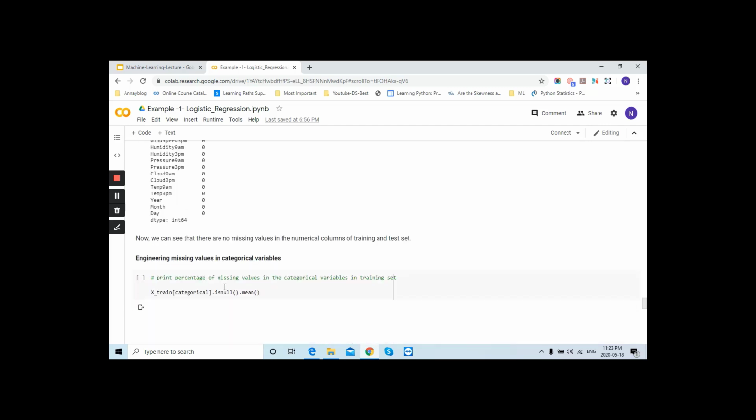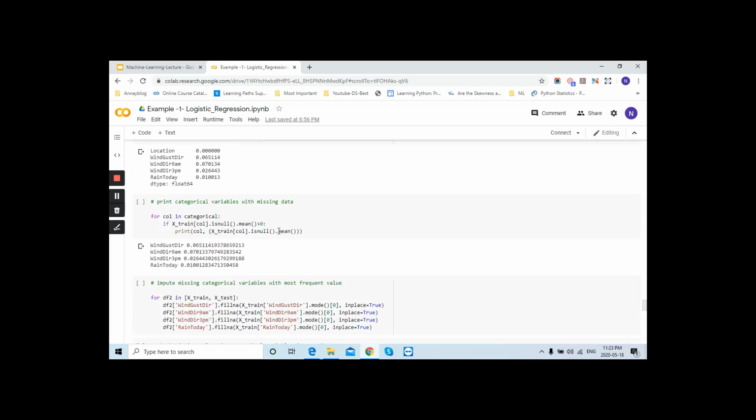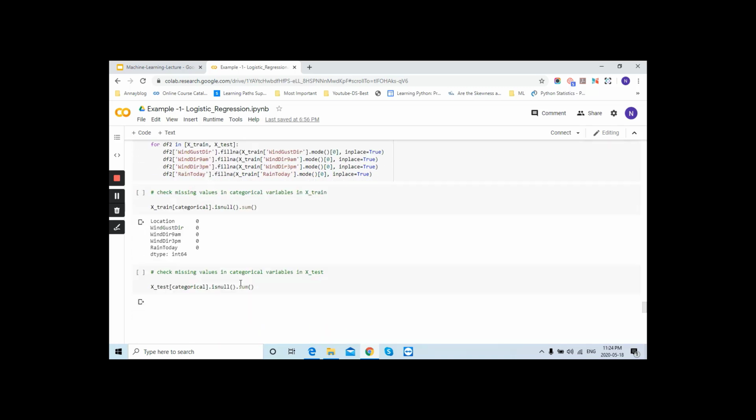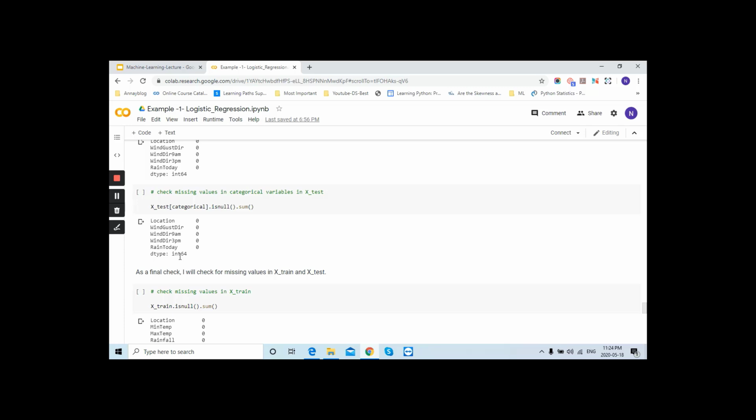Now we will do some feature engineering on the categorical variables. Here we will print the categorical variables with missing data, and then we will fill them using the mode, which is the value repeating the most. We will fill all missing data with the mode, the value that occurs most frequently in your data set. Now we have handled the categorical values as well. Check it, all values are filled now, no missing values.